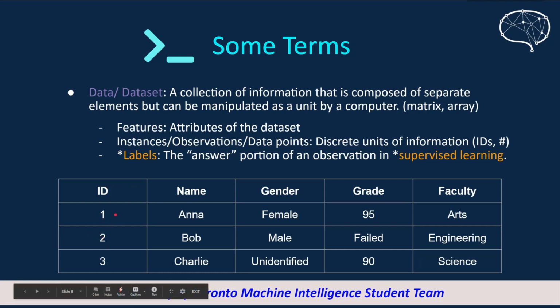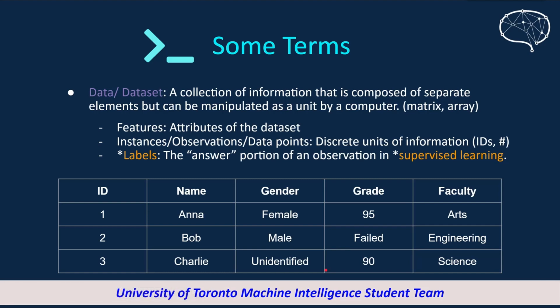And what about the data points? Well, each data point is one row. For example, for this person, we know she's Anna. She has an ID of 1, a name of Anna, gender of female, a grade of 95, a faculty of arts. So this one row together would be one data point. And there are 3 data points in this dataset.